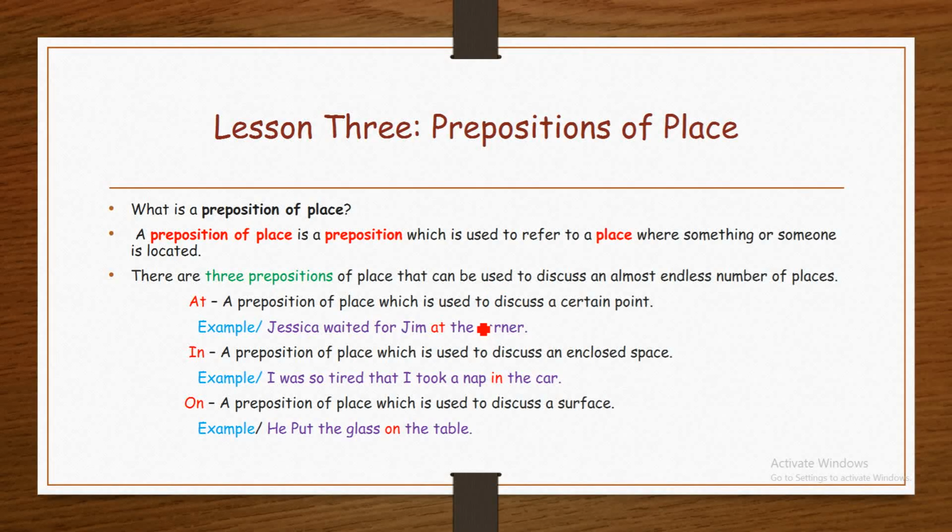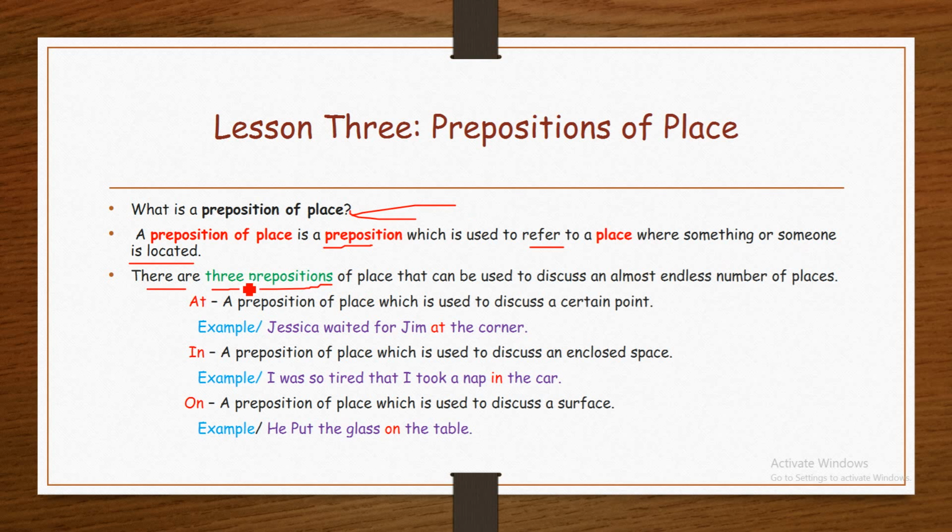Listen, three prepositions of place. What is a preposition of place? A preposition of place is a preposition which is used to refer to a place where something or someone is located. It means these prepositions are referring to a location, to a place where someone or something is located. There are three most common prepositions of place.